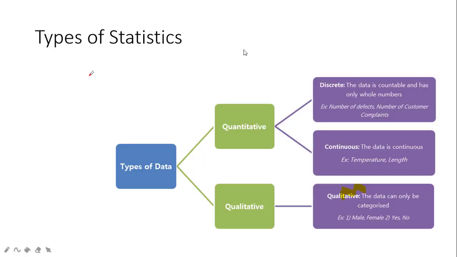Today's session will move towards understanding the types of statistics. You can call it types of data in statistics.